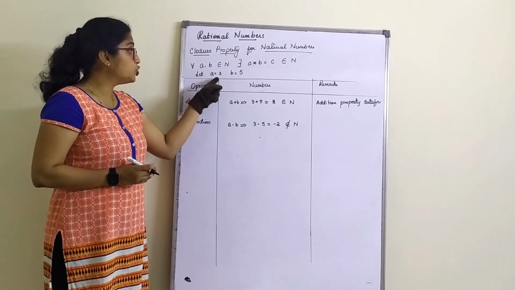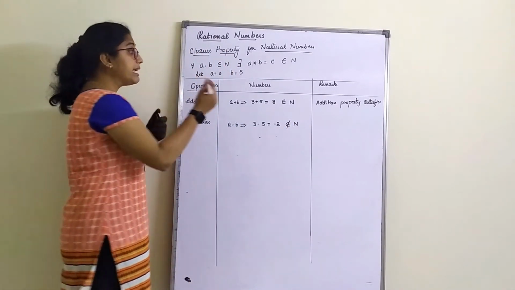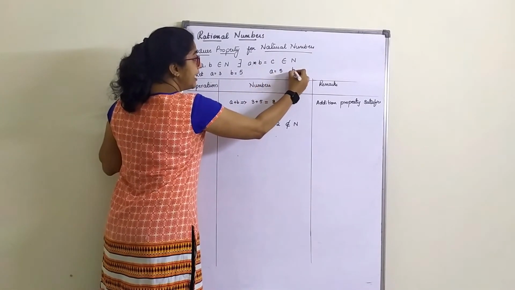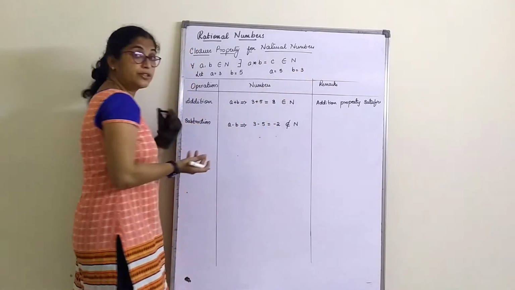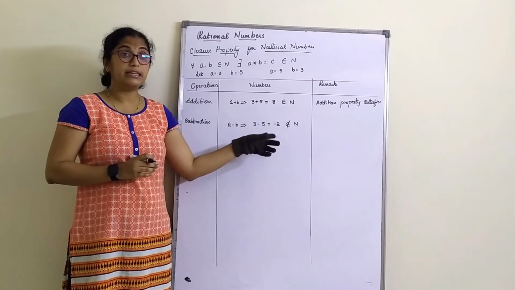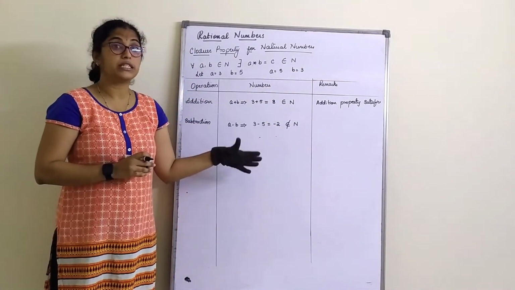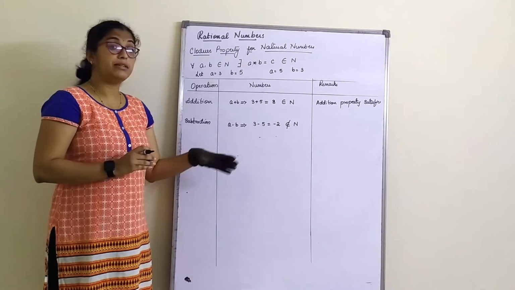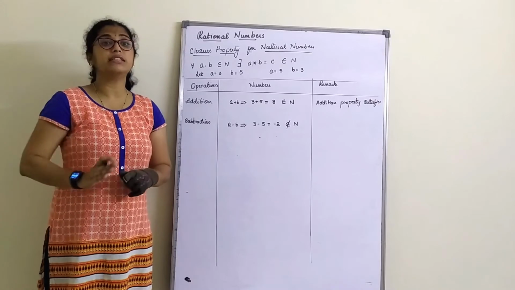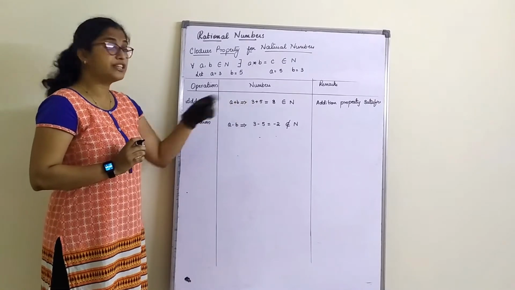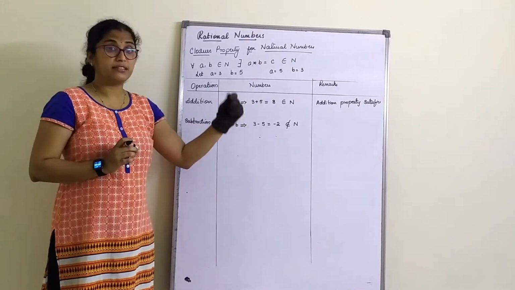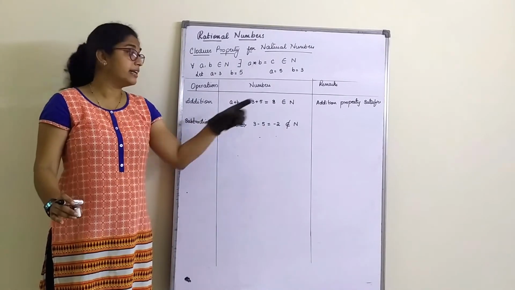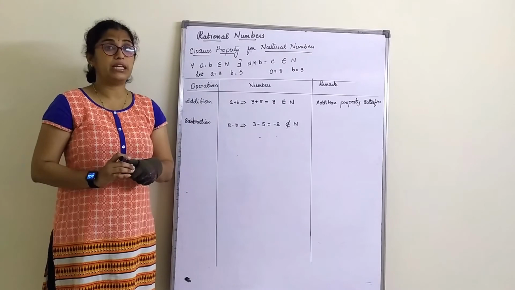But if I had chosen another set of numbers, in case I had chosen A is equal to 5 and B is equal to 3, would this condition be satisfied there? Of course, yes. The condition would be satisfied. But our aim is to satisfy all sets of numbers. See here, the first one, 3 plus 5 is 8. 5 plus 3 is also 8. Any number if I add, I will get a natural number only again.